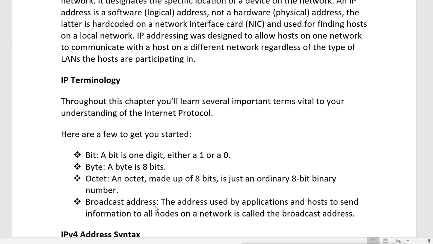Broadcast addresses. The addresses used by applications and hosts to send information to all nodes on a network are called broadcast addresses. Now remember, when we talk about the IP protocol, we have 3 types of communication. First is unicast. Unicast means one-to-one communication. That means one device will directly communicate with another device.